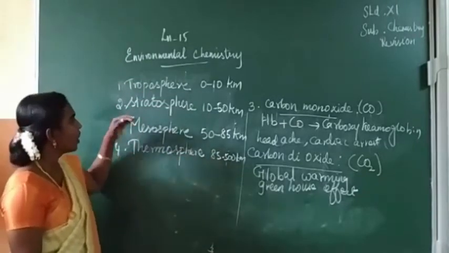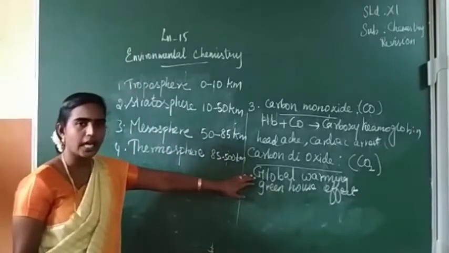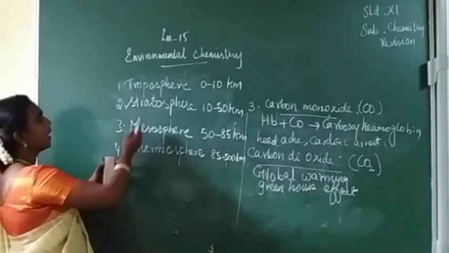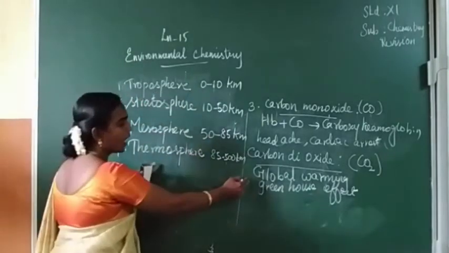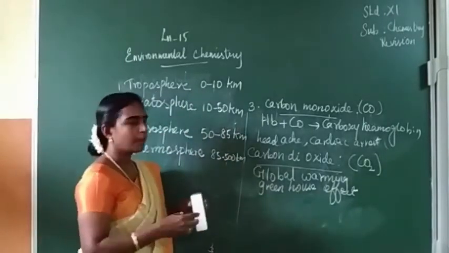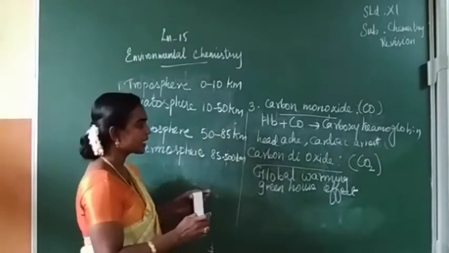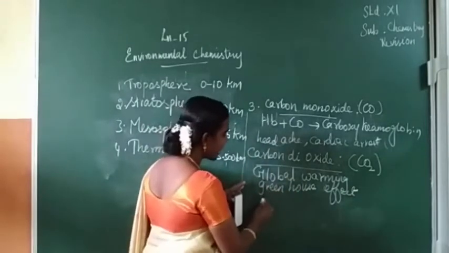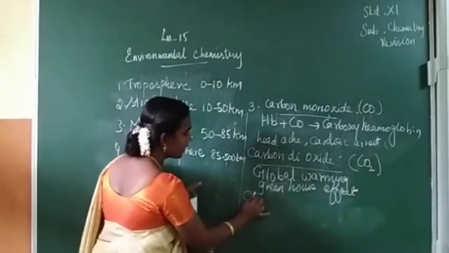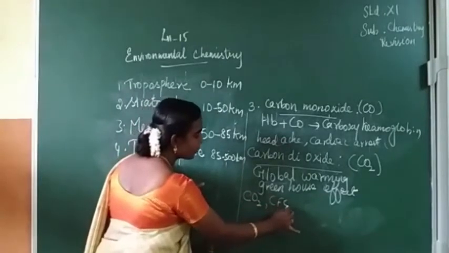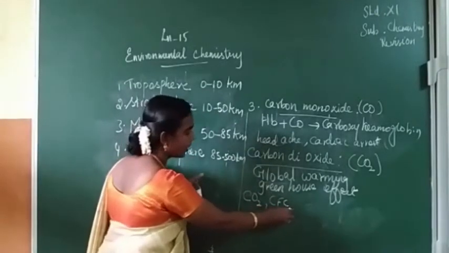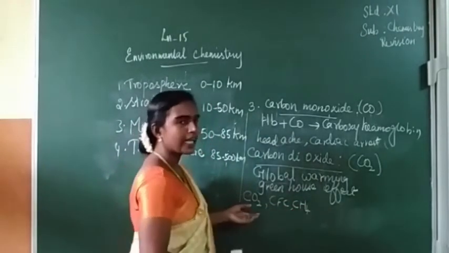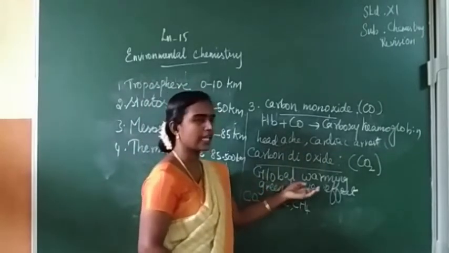Now we are going to discuss carbon dioxide as a cause of global warming. In the layer of the troposphere, carbon dioxide, methane, and chlorofluorocarbon, these three gases are involved in global warming. What are they? Carbon dioxide, CFC, chlorofluorocarbon, and methane, CH4. These three gases are called greenhouse gases.